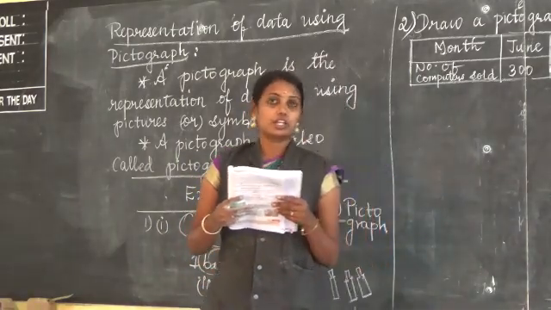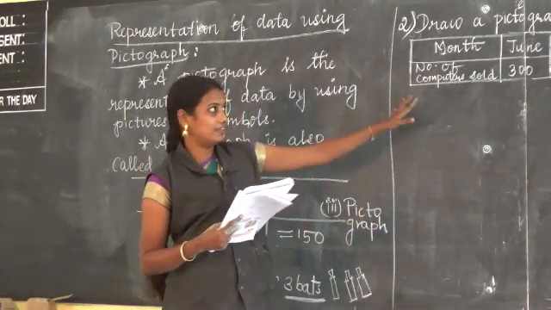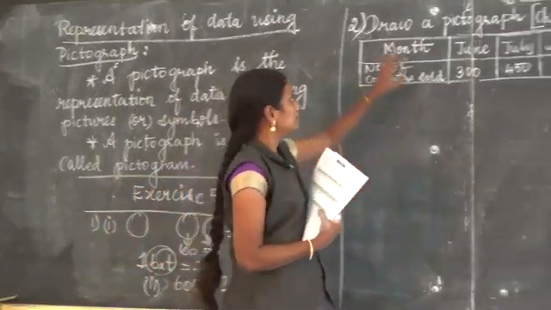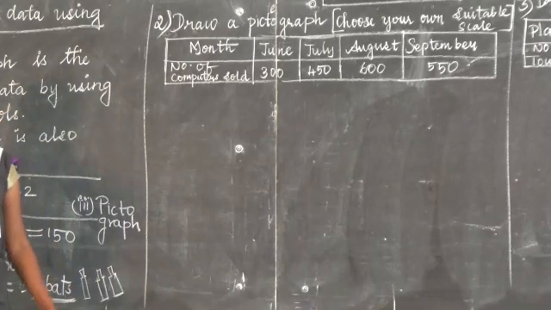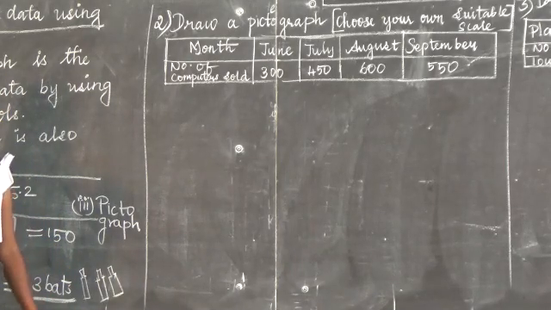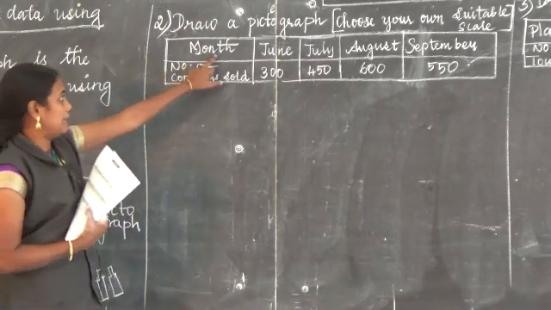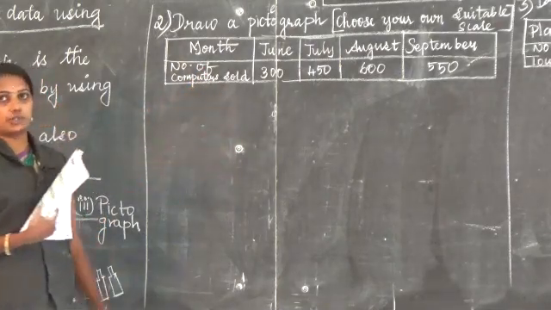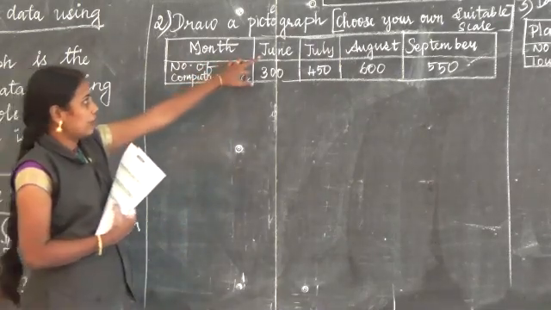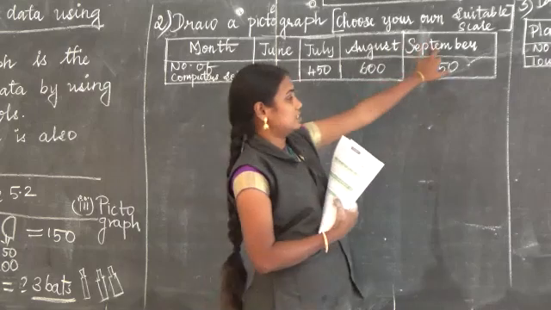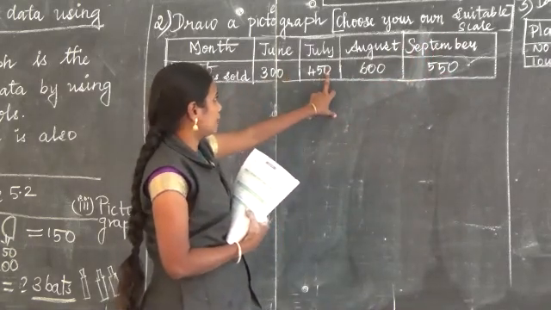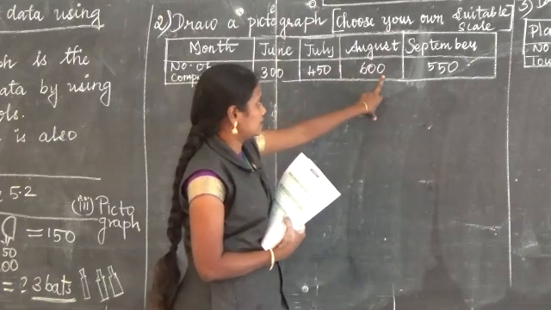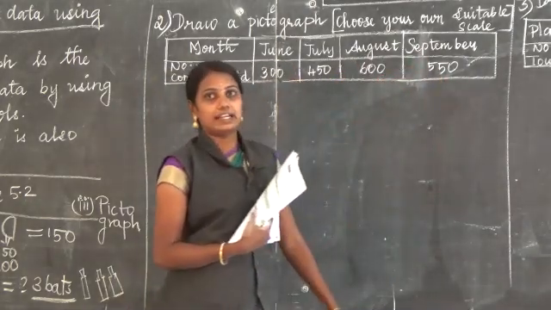Next, question number 2. Draw a pictograph for the given data. Choose your own suitable scale. You can choose any pictures or symbols. Month and number of computers sold is given: June 300 computers, July 450, August 600, September 550.